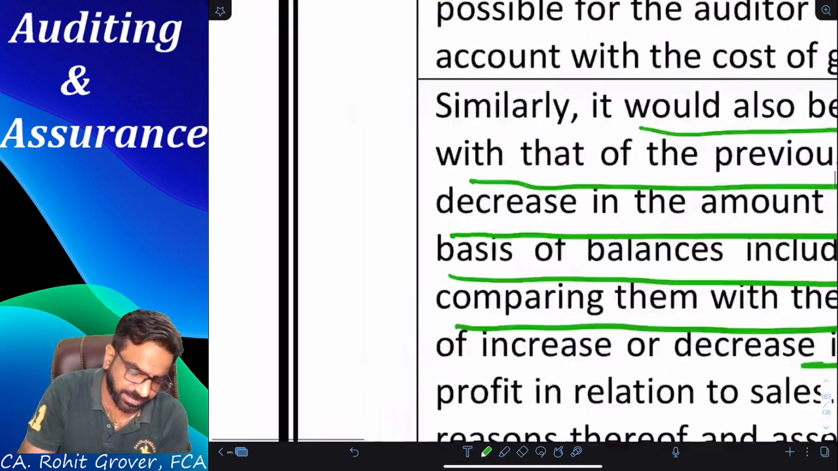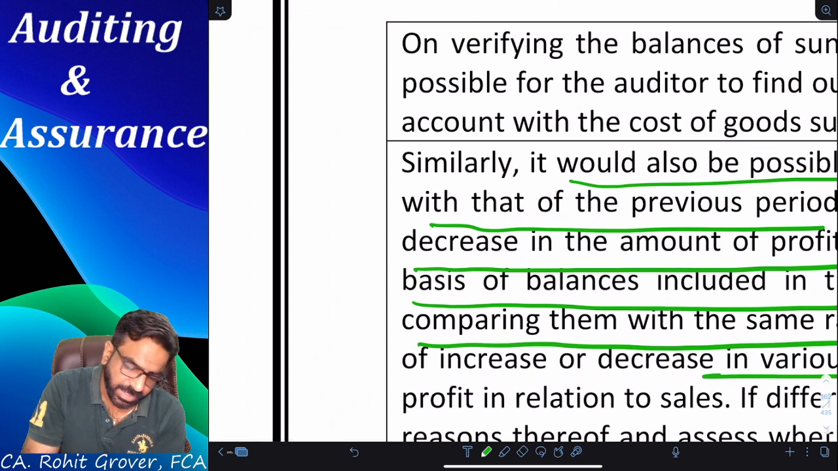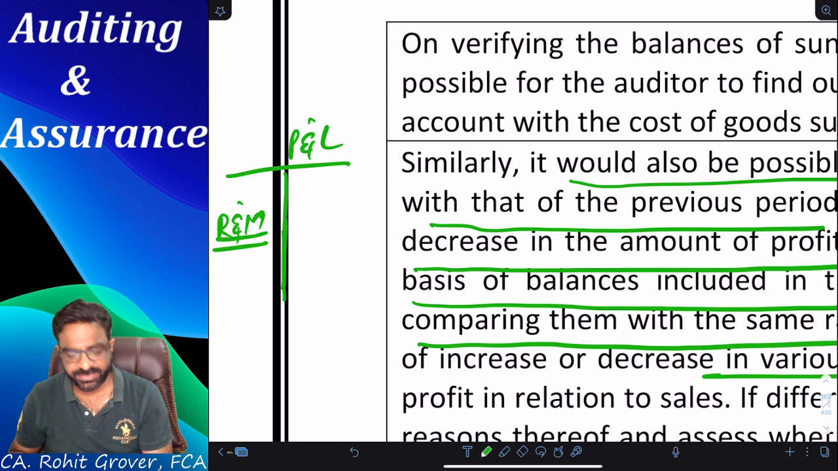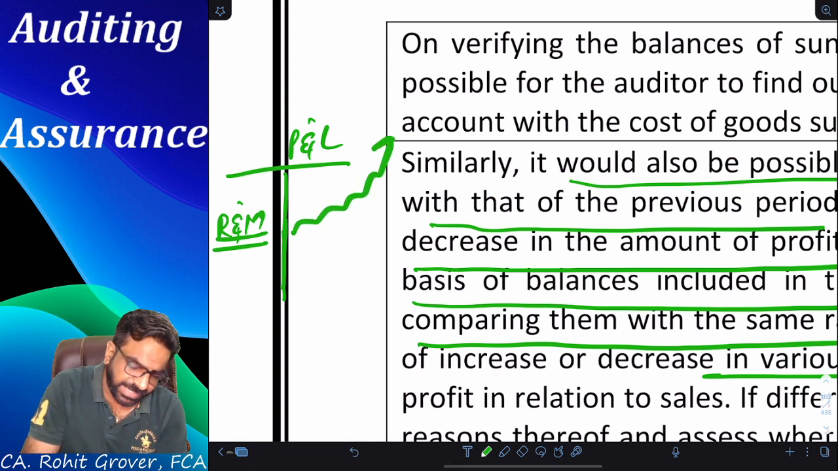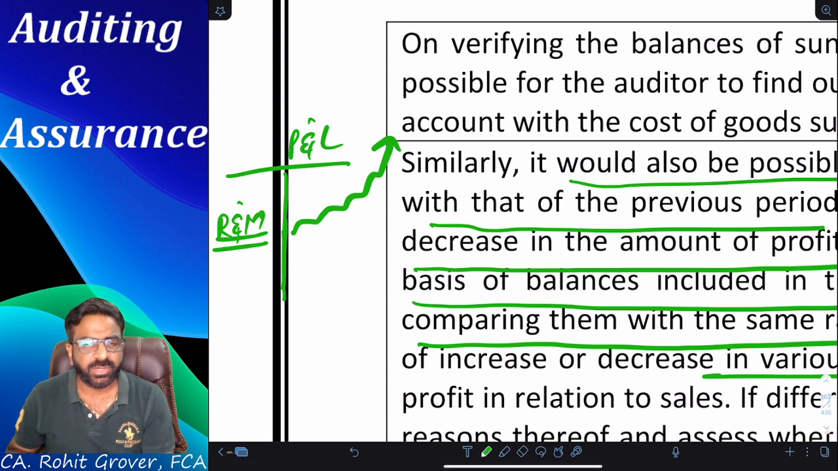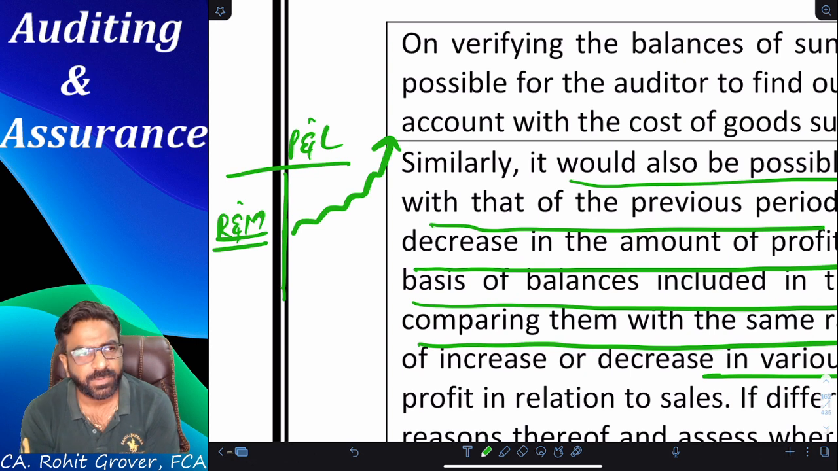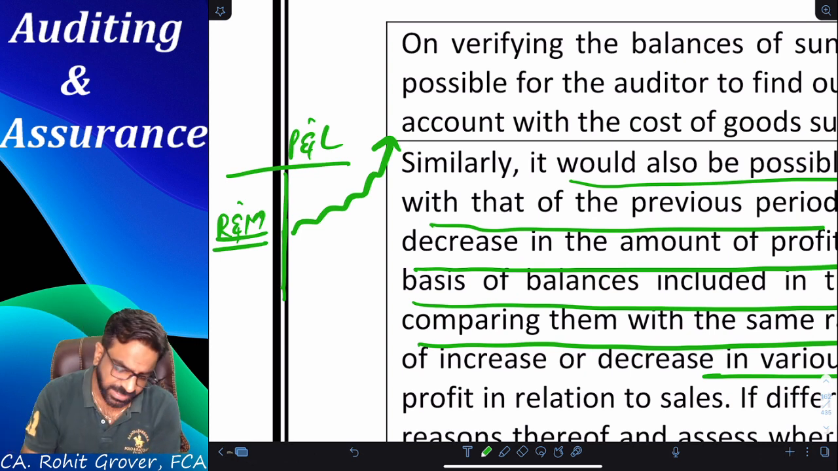I will ask you a very simple thing, guys. Tell me one thing. Suppose this is a P&L. In the P&L, repairs and maintenance is increasing year by year. Now tell me, how will you come to know that it is increasing year by year? What will you do? Say, pick up any two figures. Repairs and maintenance